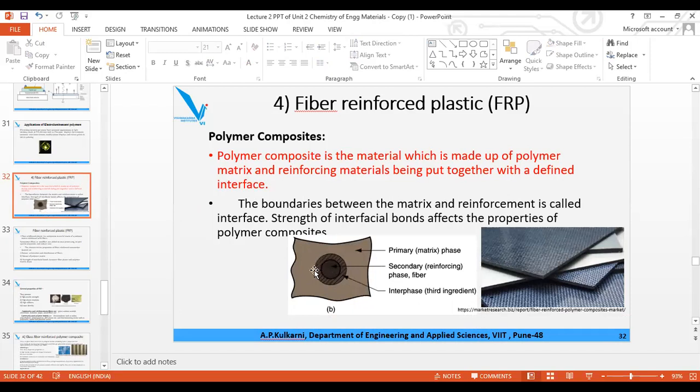It is at the center, but at the junction of these two materials, there is a border which is called an interface or interfacial bond. The properties of the polymer composite or FRP depend on the strength of the bond, the interfacial bond. If it is strong, then the resultant polymer composite has high dimensional stability, high tensile strength, high heat and electrical resistance, and corrosion resistance. So all the properties of FRP or polymer composite depend on the strength of the bond, which is called the interfacial bond. So what is interfacial bond?